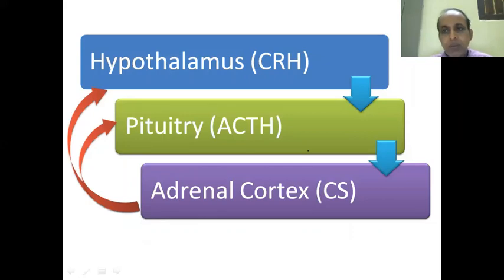Hypothalamus, similar to the regulation of the thyroid hormone, here also the prime regulator, that is hypothalamus, releases corticotropin releasing hormone, CRH, and that acts on the anterior pituitary. When stimulated by the CRH, the pituitary will release ACTH, adrenocorticotropic hormone.